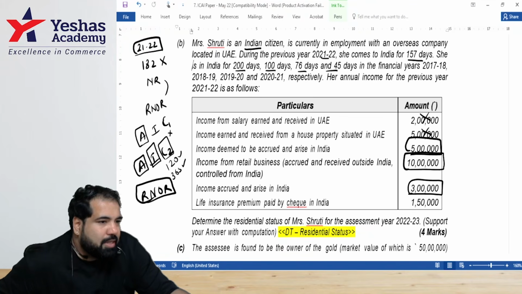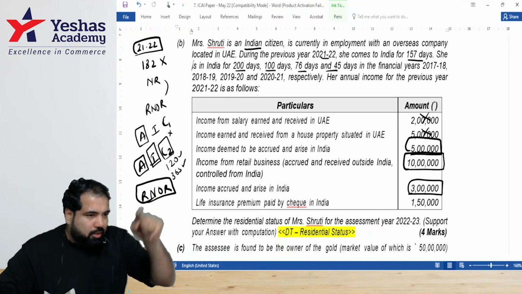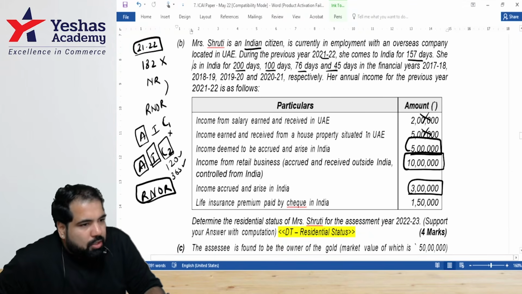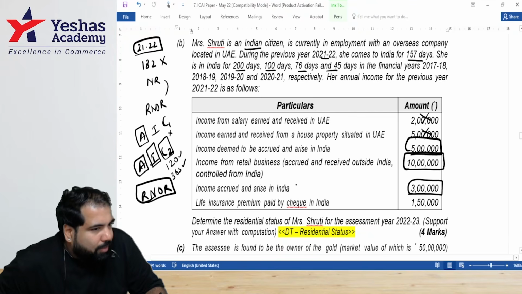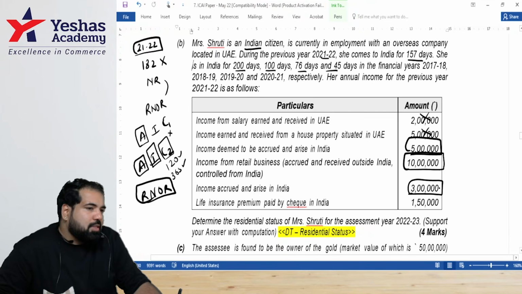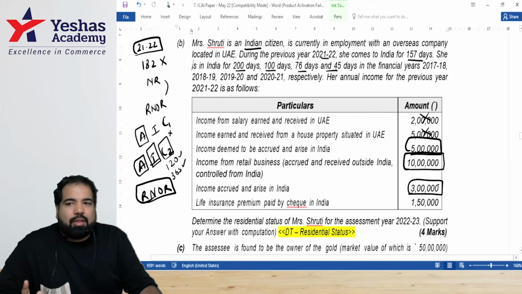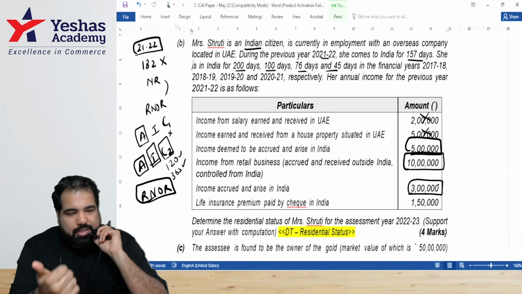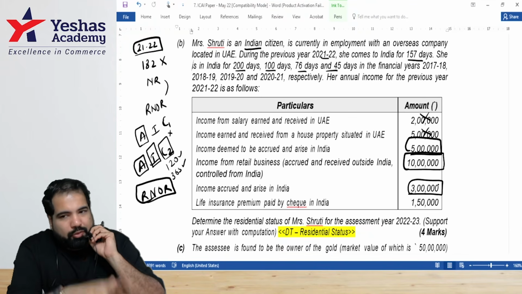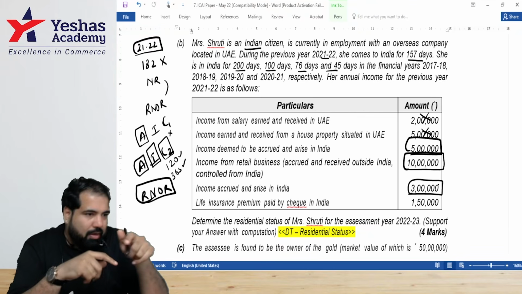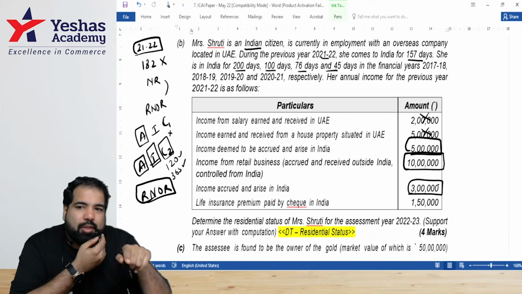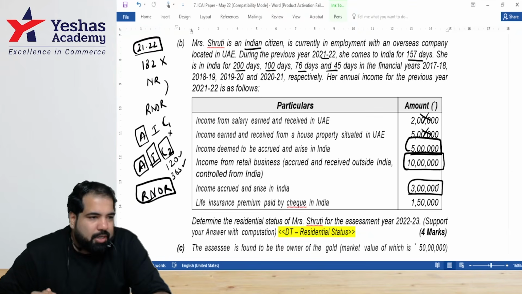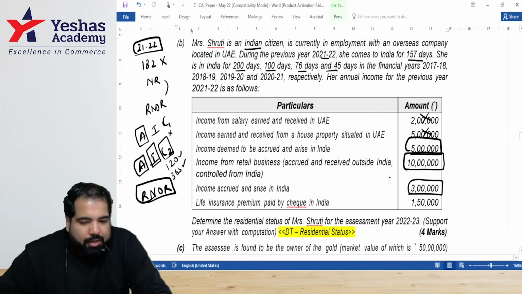And her Indian income is as under, and you'll make a nice table, particulars and amount, because it is 4 marks. The first, second one is not within the scope of income. Second, third, fourth, will it be taxable in India? Yes. So total Indian income is 18 lakh. And then you will write the law that as per section 6(1A), she's an Indian citizen having Indian income more than 15 lakh as computed above. You'll refer above. And her stay in India is greater than or equal to the limit, and the last 4 years greater than or equal to the limit, and hence she will be considered as a deemed resident, that is RNOR.